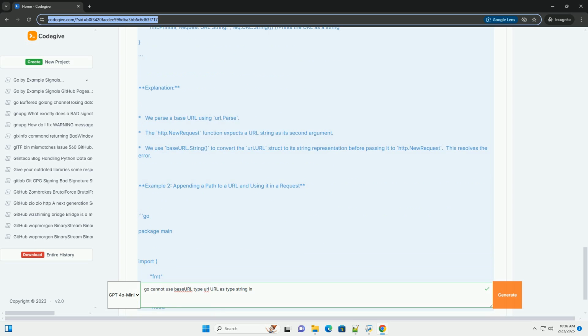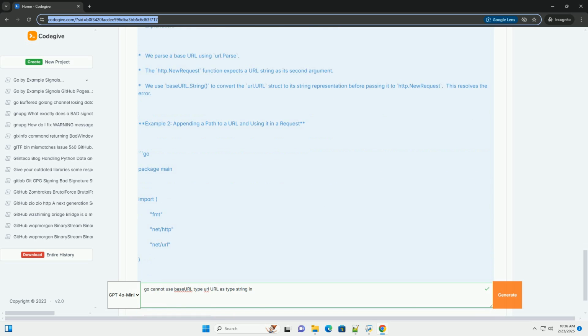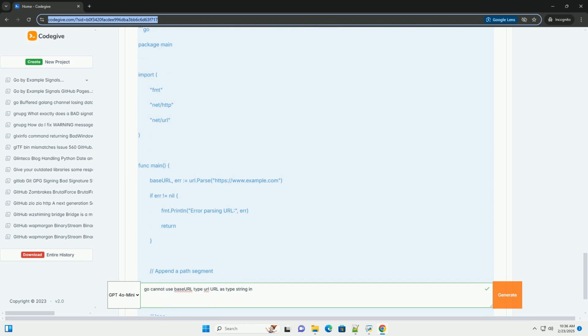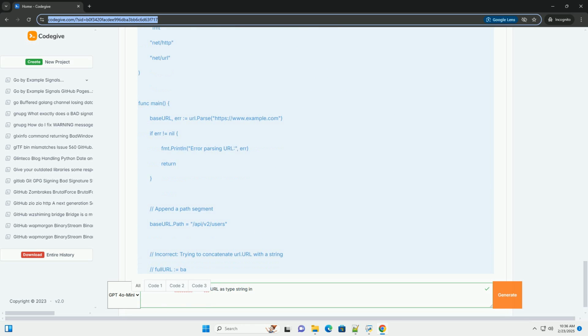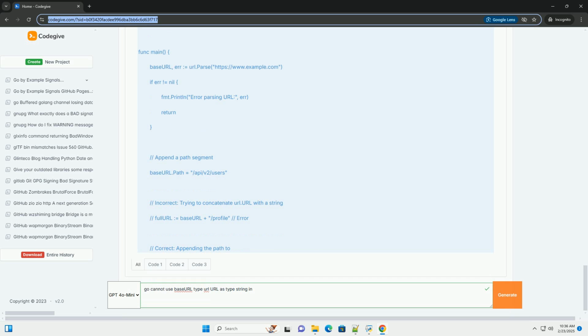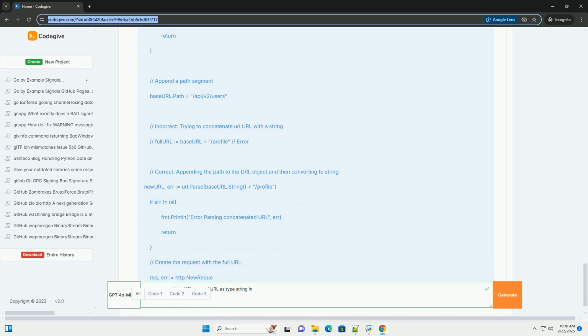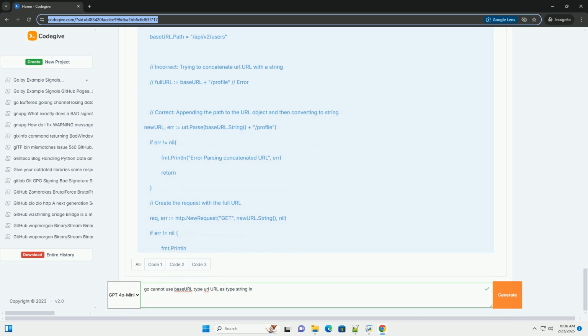Common scenarios where this error happens: 1. Directly passing url.URL to functions expecting strings. This is the most straightforward case. Many standard library functions and third-party libraries expect URL strings as input, not the url.URL struct itself.